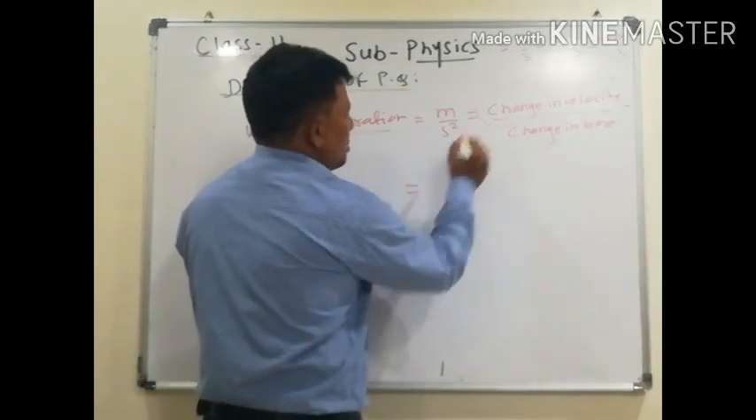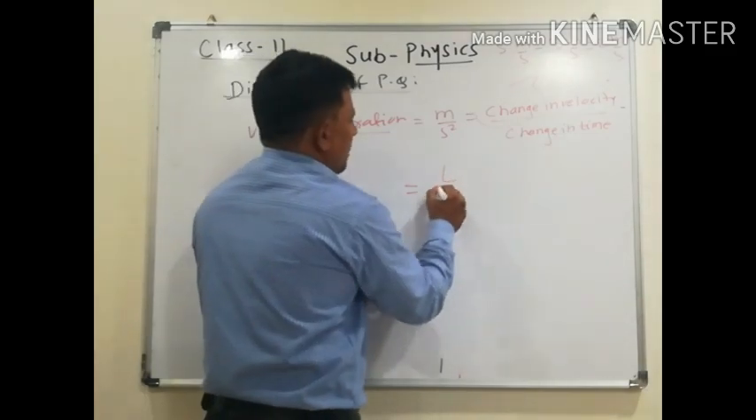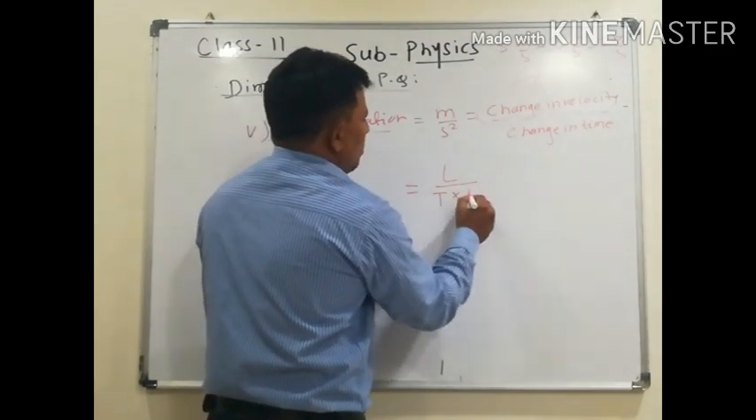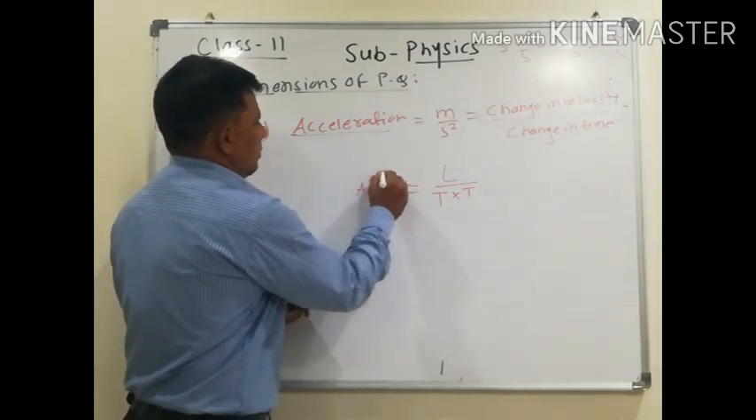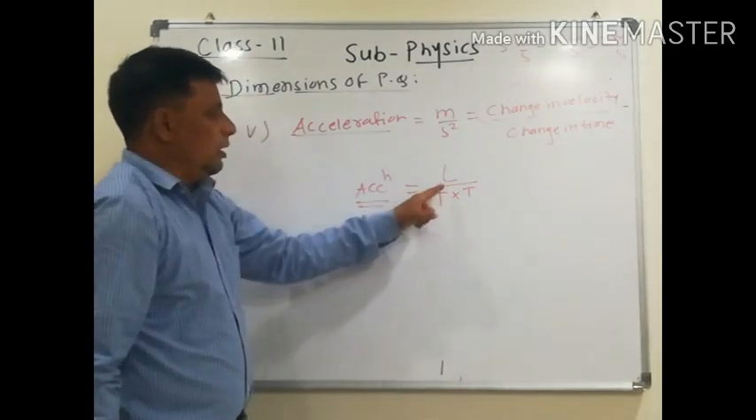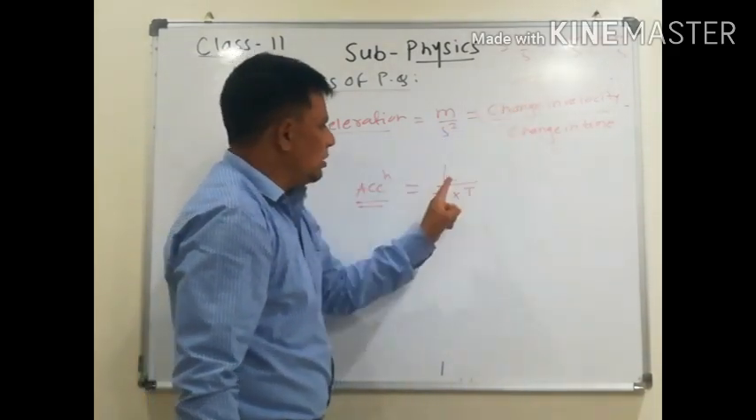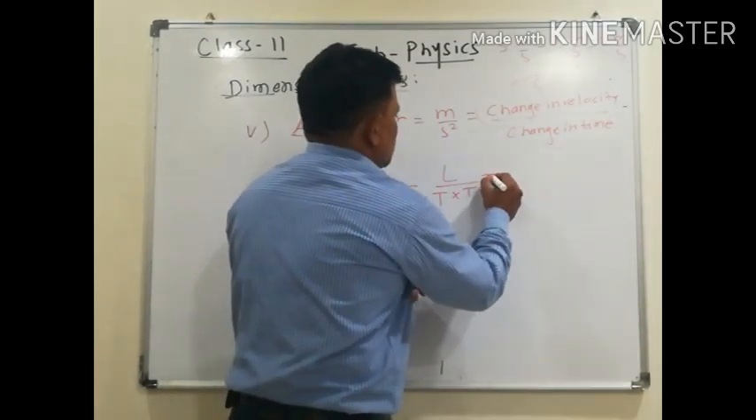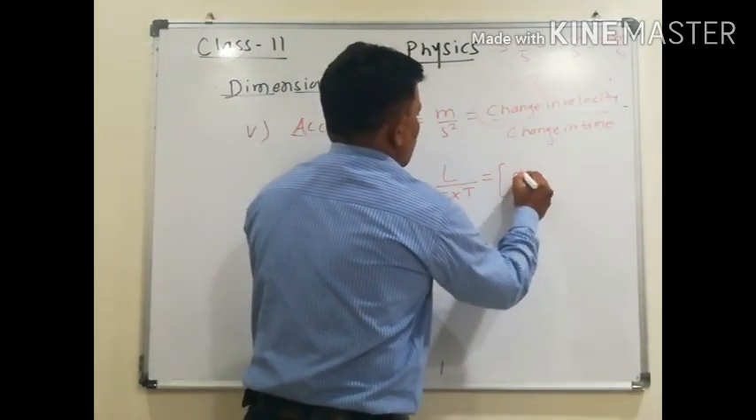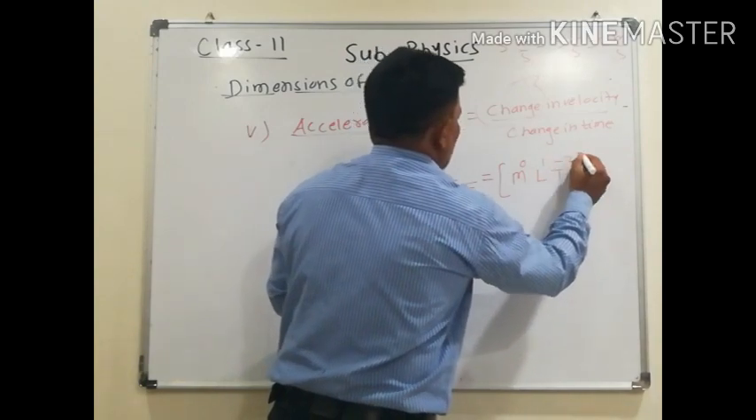So change in velocity. Velocity means length upon time, length upon time into time. That is the acceleration, short form. Change in velocity, displacement upon time, that is length upon time and into time. So what is the dimension of acceleration? Yes, 0 in mass, 1 in length, minus 2 in time.